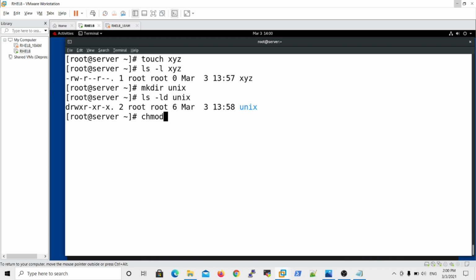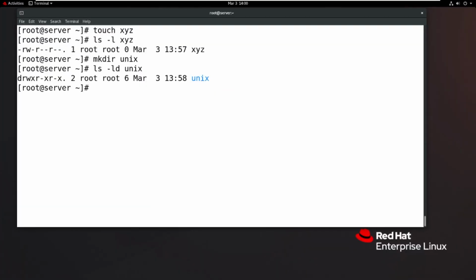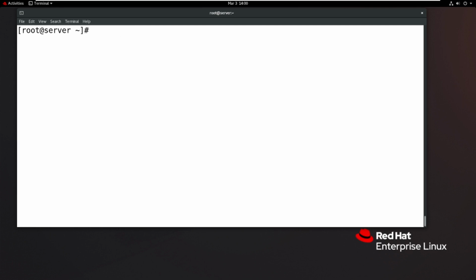Now I will show you how to change file permissions. Now observe. We just created one file, and my existing file name is Java. The Java file permissions are already read, write at the user level, read at the group level, and read only at the others level. To change file permissions you have two methods: the symbolic method and the numerical method.